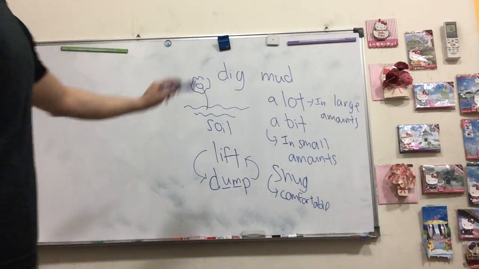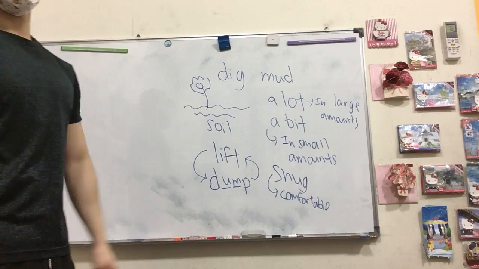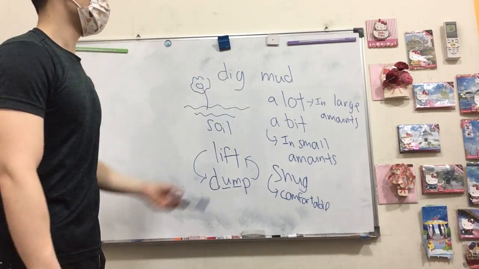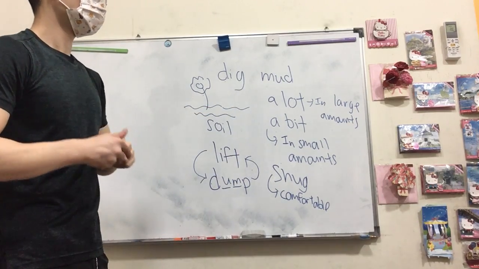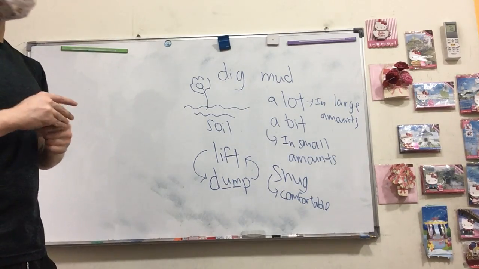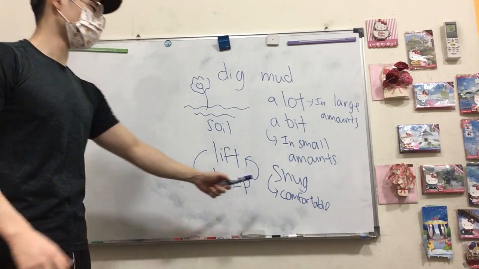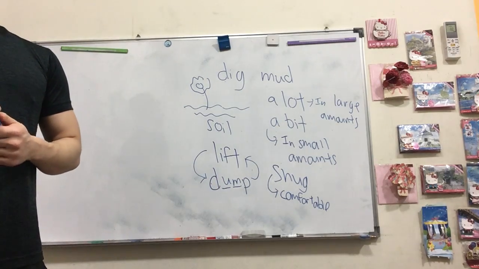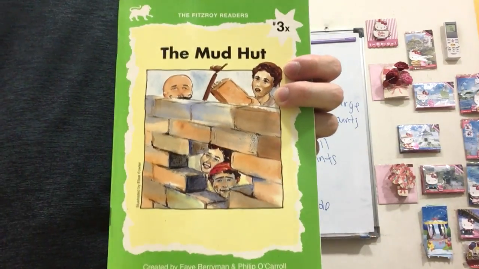So let's look at the words again. We have dig, dig. We have mud, mud. We have a lot. We have a bit, a bit. We have lift, lift. We have dump, dump. We have snug. Okay, so that will be it for your story on the mud hut.